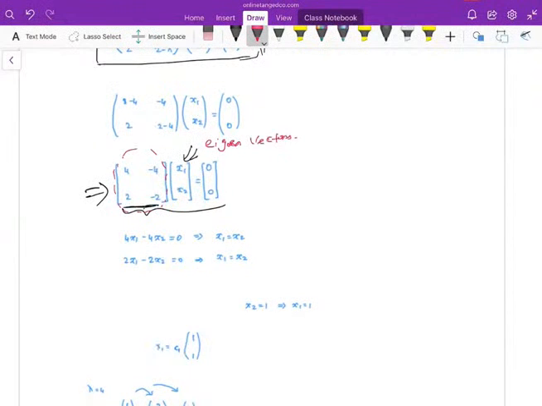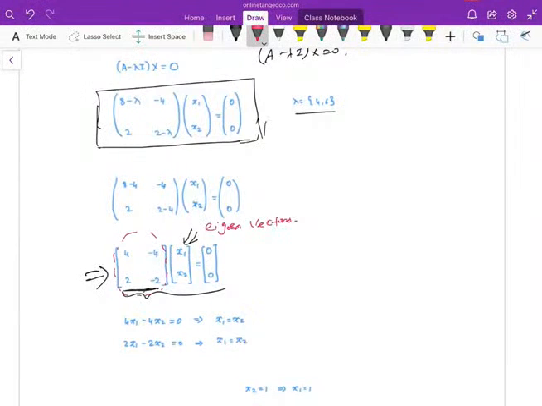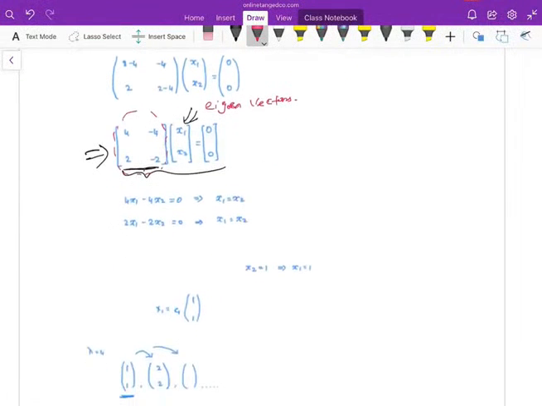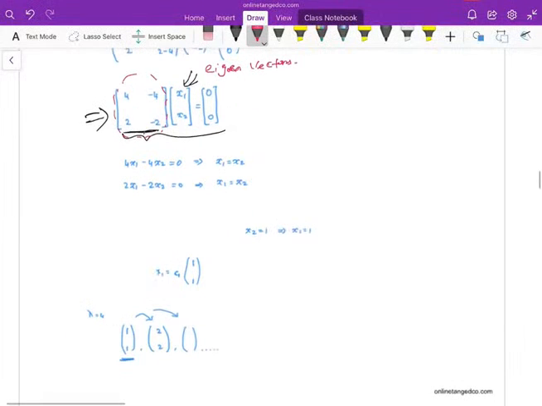You got it right? Substitute the lambdas in this equation, you will get an A minus lambda I matrix. In that matrix, the null space of that matrix will tell you the eigenvectors. The reason I keep on insisting on it is that later we'll be talking about algebraic multiplicity and geometric multiplicity. This concept will be very useful then. So that's why. Let us find the eigenvectors of this.